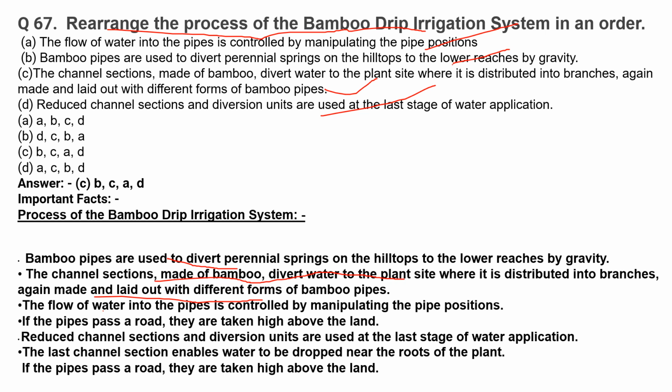The flow of water into the pipes is controlled by manipulating the pipe positions. If the pipes pass a road, they are taken high above the land. Reduced channel sections and diversion units are used at the last stage of water application. The last channel section enables water to be dropped near the roots of the plant.